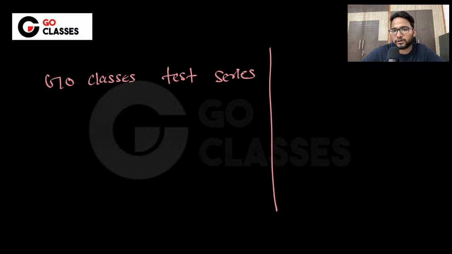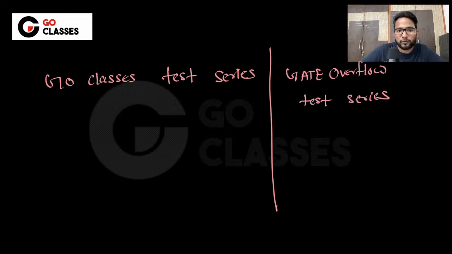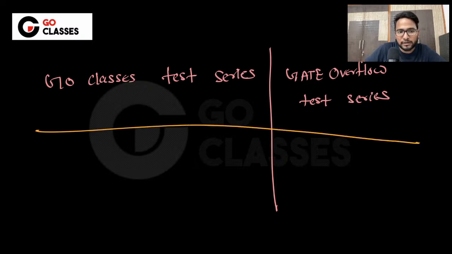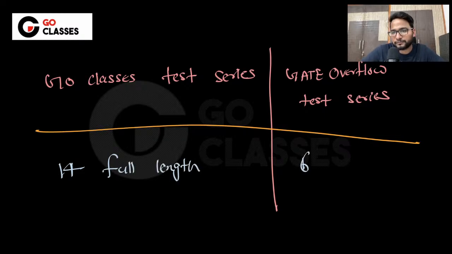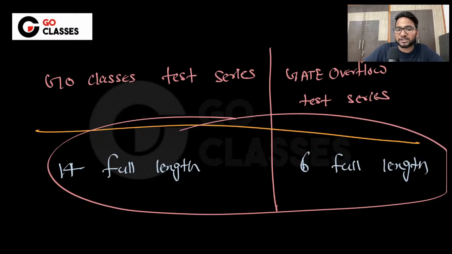And let me just tell you also about the GATEOverflow test series. In the GO Classes test series, earlier we used to have 9, but now 14 full length, and here 6 full length. Combinedly you will be getting 20 full length tests. 20 full length tests is a huge amount. 20 full length quality tests are important actually.